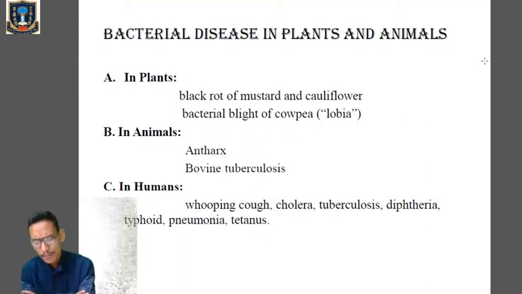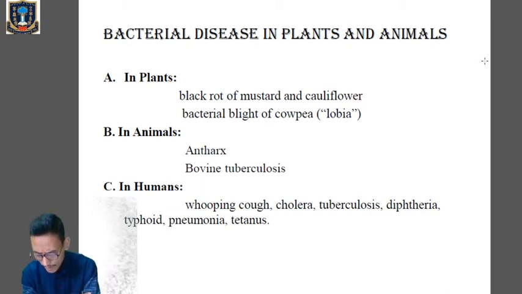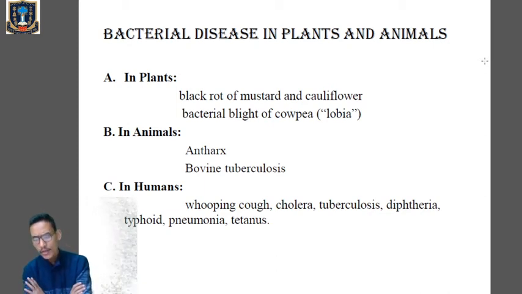Next one is bacterial disease in plants and animals. This is also one of the harmful roles of bacteria, because it causes different types of diseases in plants and animals. In plants, it causes diseases like black rot of mustard and cauliflower, and bacterial blight of cowpea. In animals, it causes anthrax, where there is swelling of the body and reduced milk yield, and bovine tuberculosis, where the lungs are affected and there is a dry husky cough.